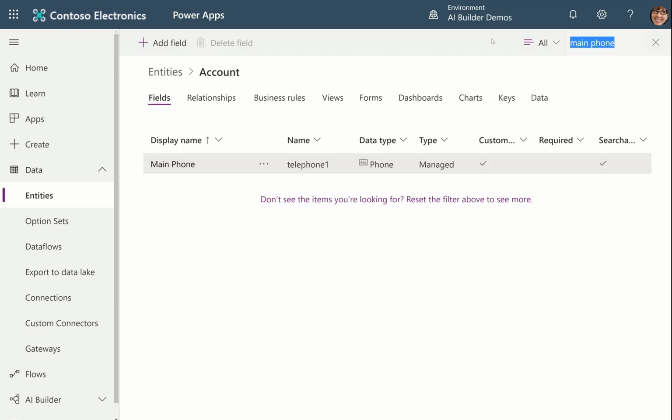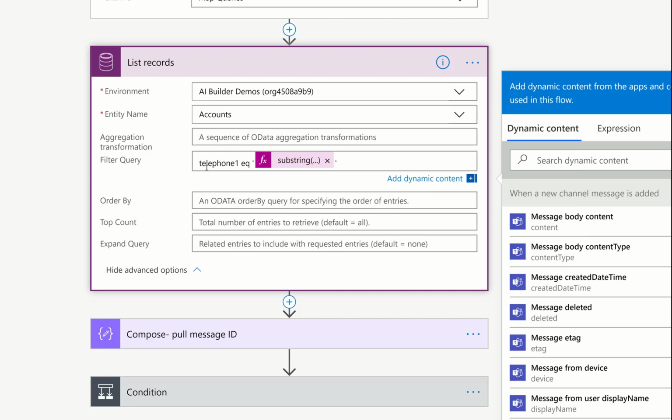If you want to look at the account number, again, I'm just searching from the fields view, and you'll notice that the backend name for account number is accountnumber without a space and all lowercase. That's what you need to use in your OData filter. And then I use the operator equal. You have EQ for equal, you have GT for greater than, you have LT for less than, etc. And so you would use the right operator. I'll give you a link below for looking at OData operators.